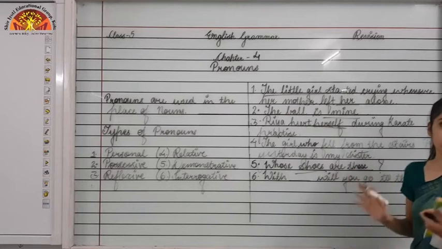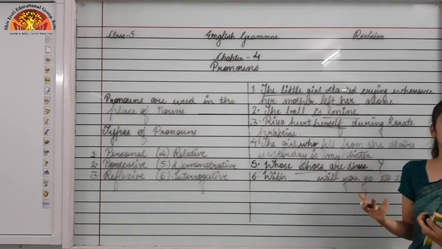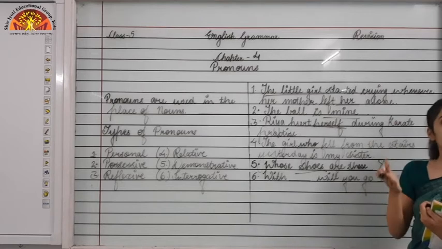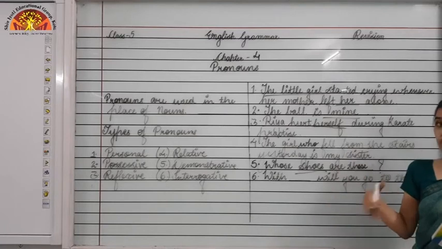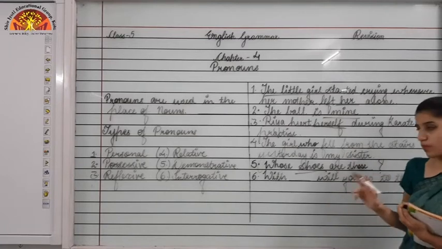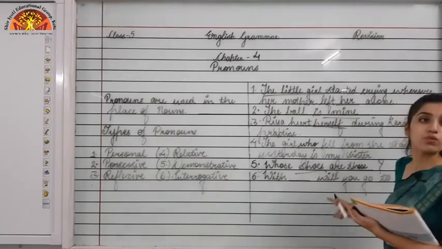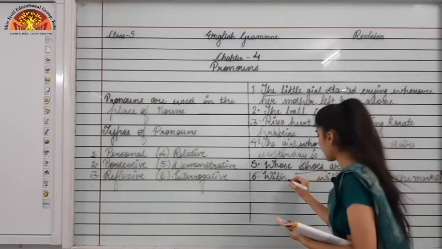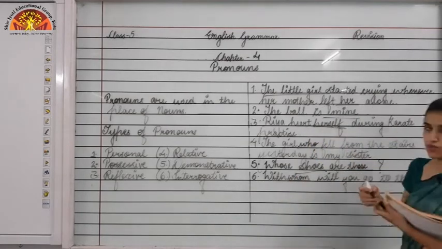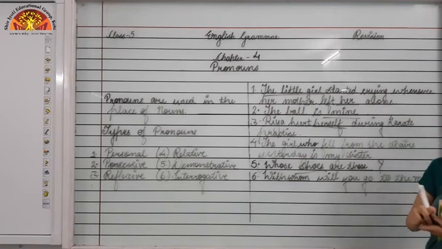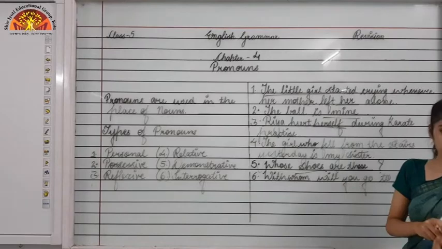A question will come. So some examples of WH words, that is who, whom, which, what. So these are examples of interrogative pronoun when we are asking a question, right? So what will come in this sentence? With whom will you go to the market? So we are asking a question over there. So this sentence is of interrogative pronoun. Okay. So these were some examples of types of pronouns.